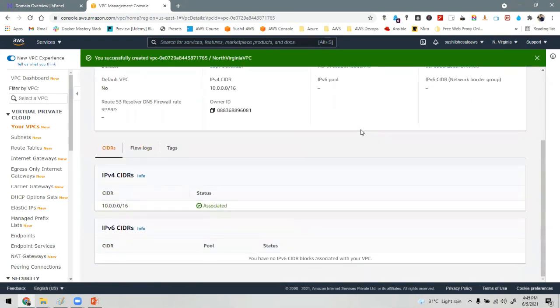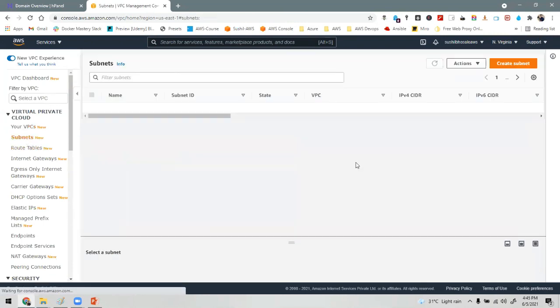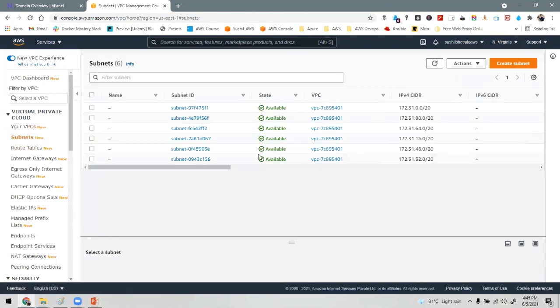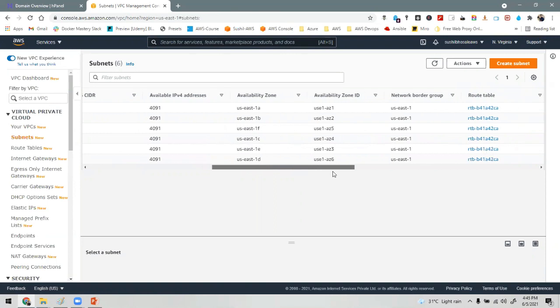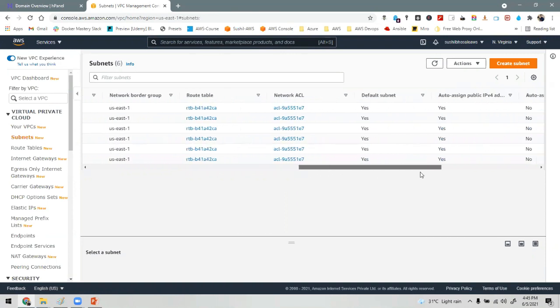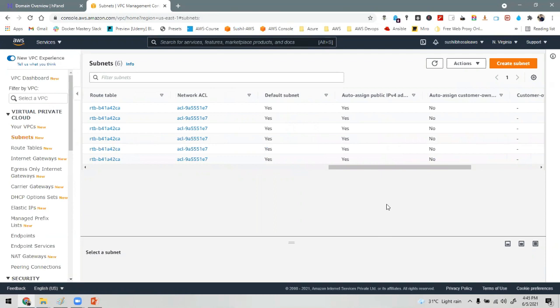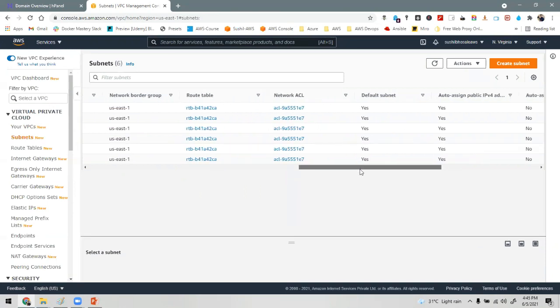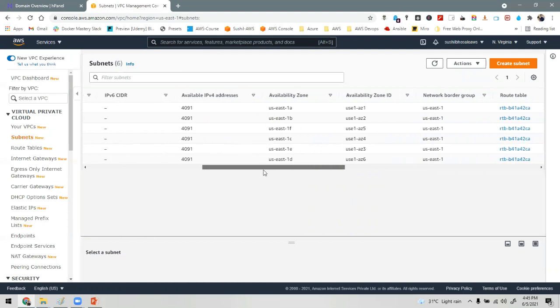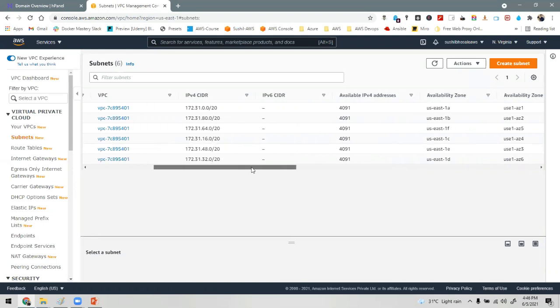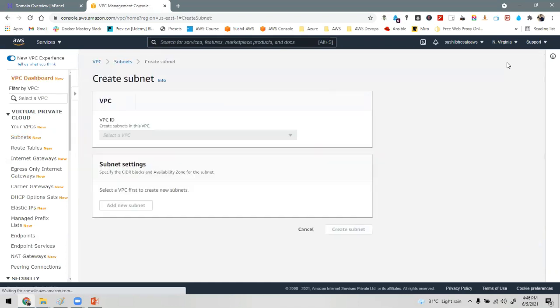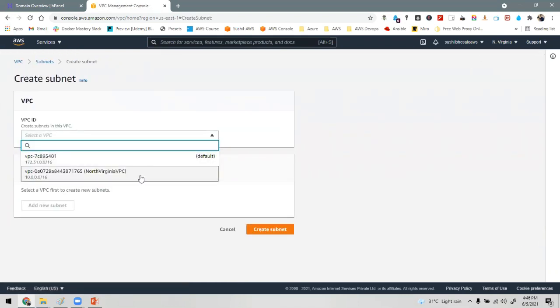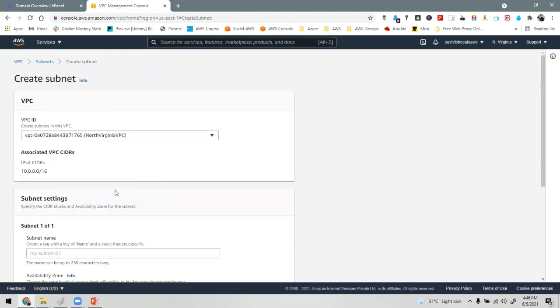Now we are going to create the subnets. These are the default subnets. You can see there are multiple default subnets in the North Virginia region, but the Mumbai region does not have so many default subnets. As you can see, there are multiple availability zones in North Virginia, but the Mumbai region has fewer availability zones. So I will create my subnet inside my North Virginia VPC.